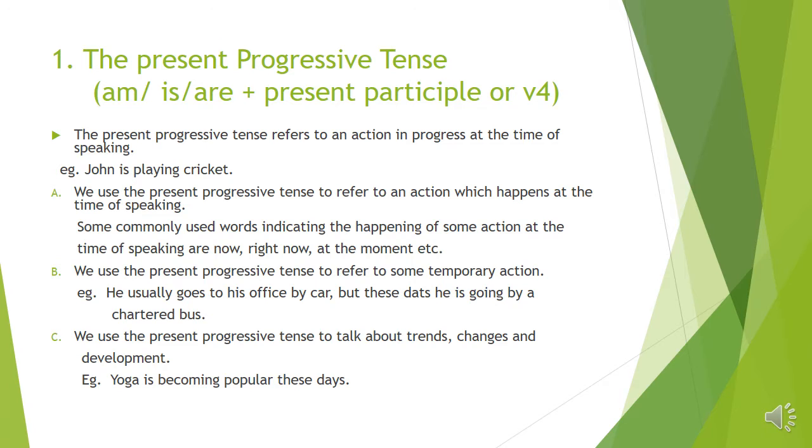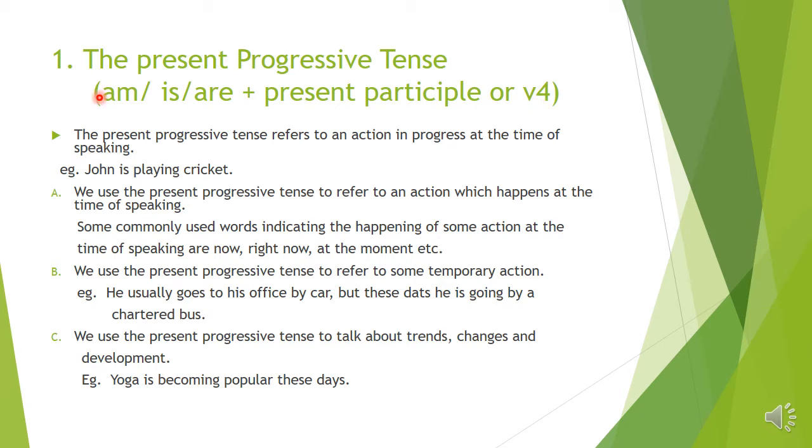Children, in your textbook, first is given the present progressive tense. Generally we study the simple present tense, but as it is given in your textbook, we also start from the present progressive tense. So all these points you find out in your textbook and mark in your textbook. The general form of present progressive tense is am or is or are plus present participle or ing form or v4.